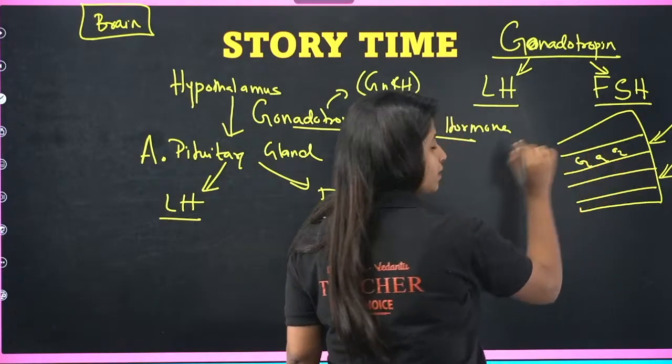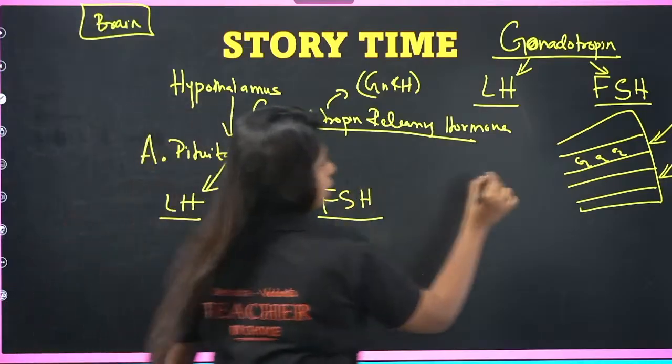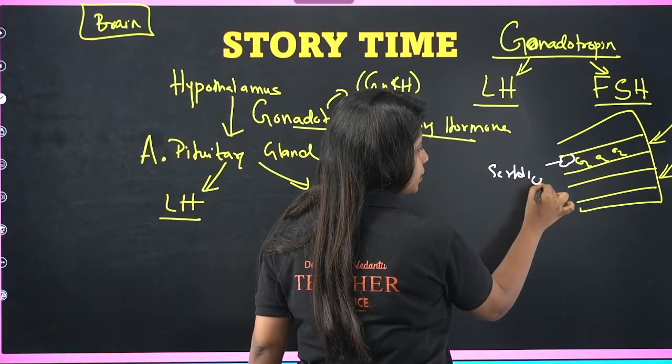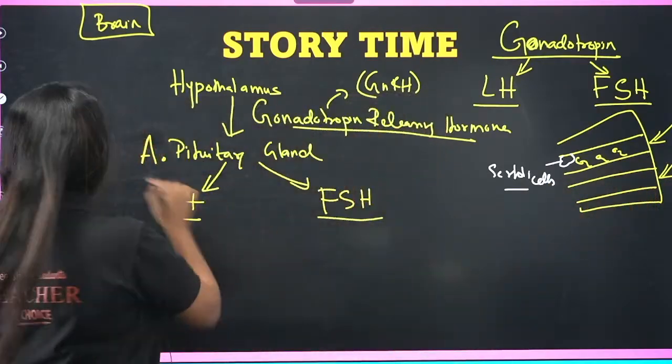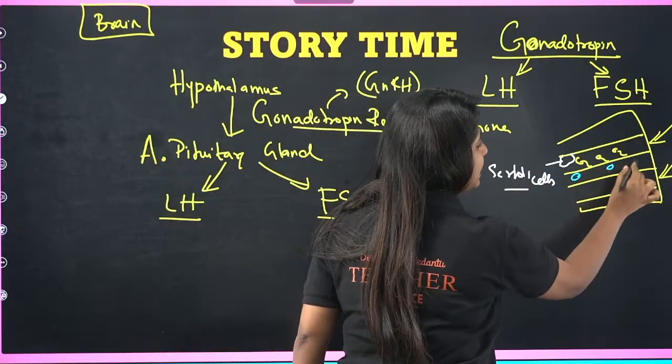That means here we have the spermatogonia. Plus what do we have? We also have one more very important thing, and that is what? Sertoli cells. Sertoli cells, okay? And in between the space that you see, what do you have? You have other cells out there. What do you call them? You call them Leydig cells.